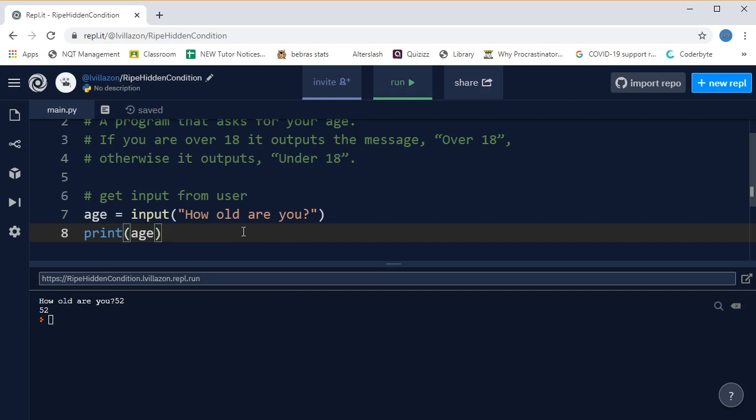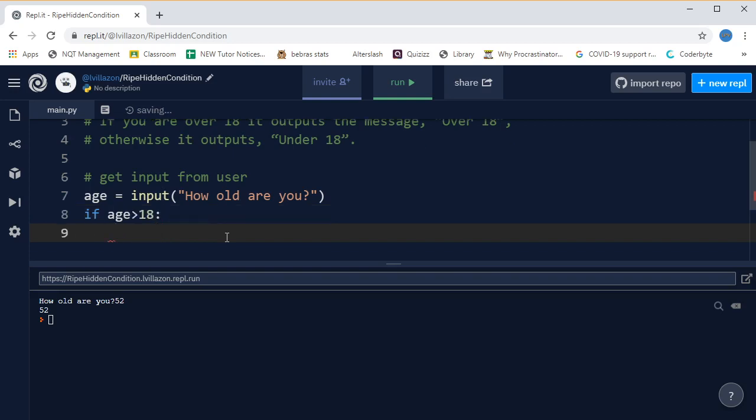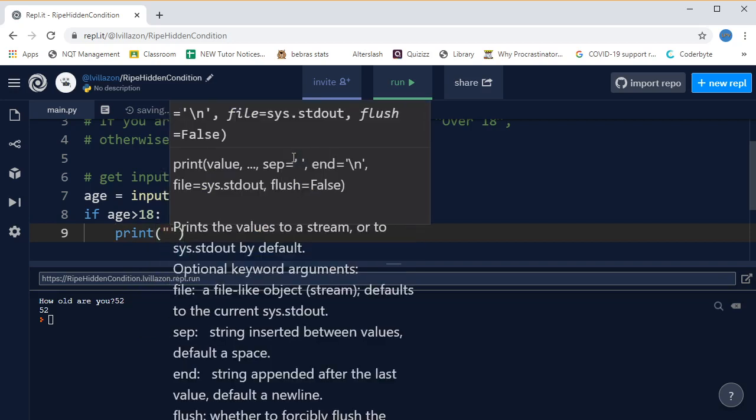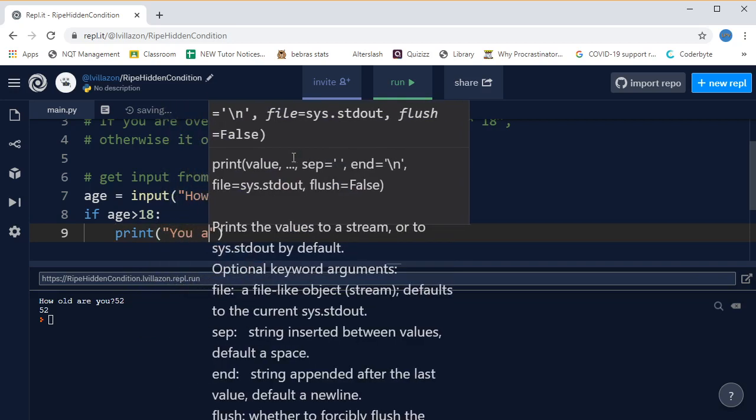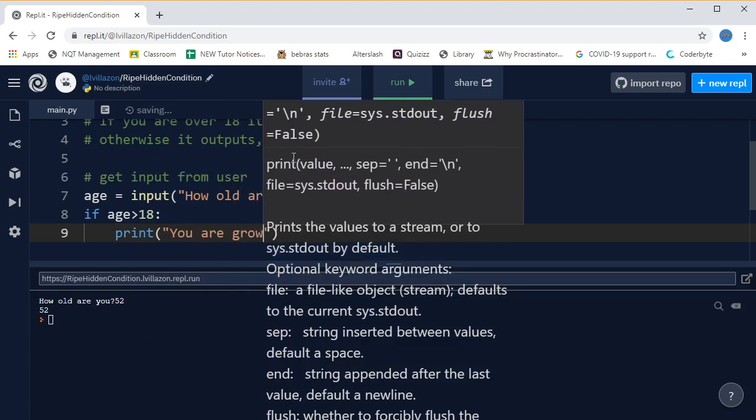Now we need to see if I'm over 18 or not. So we're going to do that with an if statement. So we'll take out the print for now, and we're going to say if age is greater than 18, and then we just put a colon. And that just means that's the end of our question. Is the age over 18? And then if it is, you'll see that Python's automatically indented to say that this bit belongs to the if statement. So if we are greater than 18, we're going to print you are grown up.